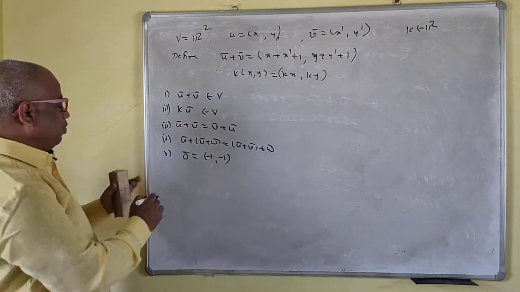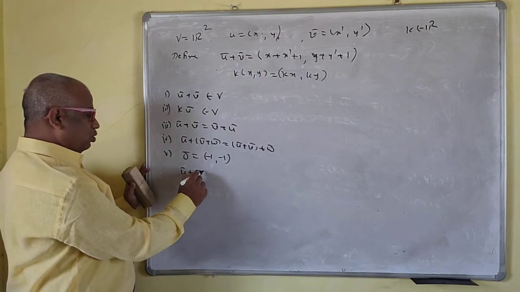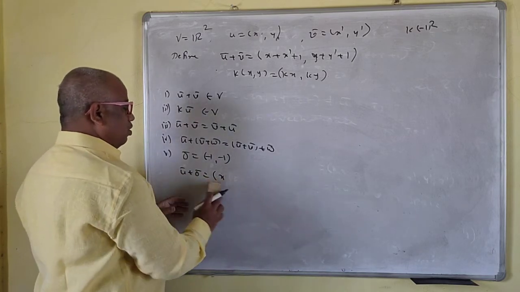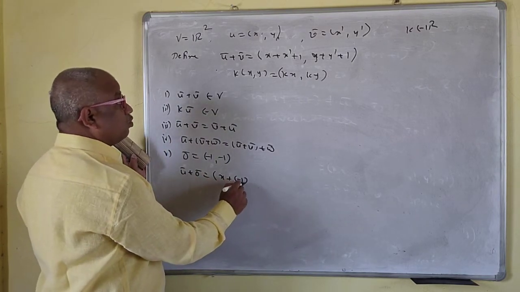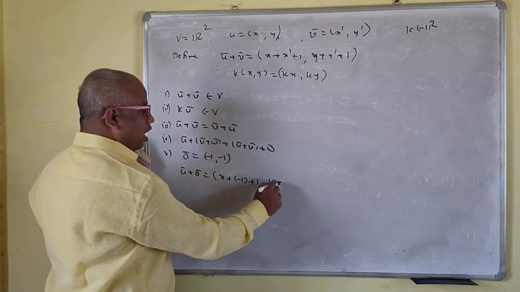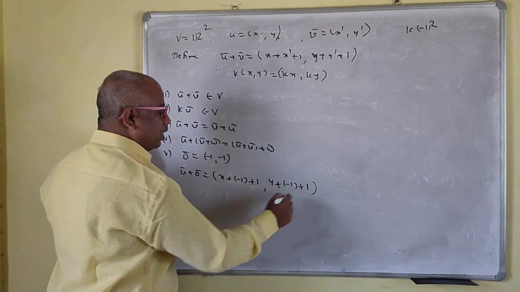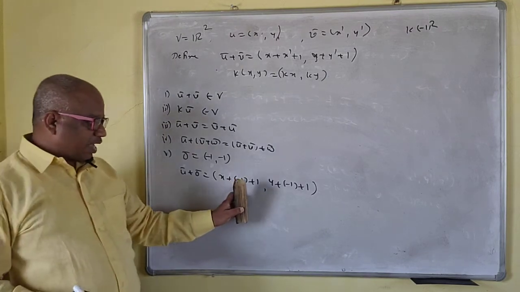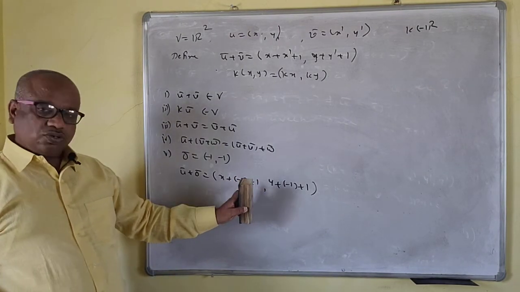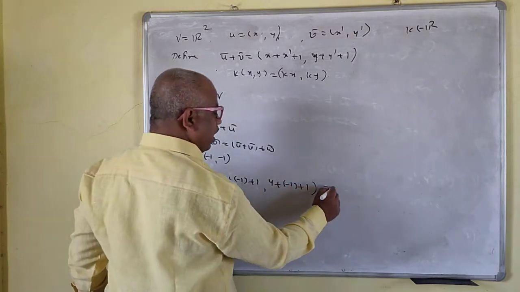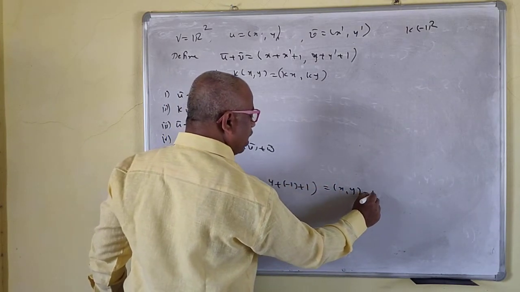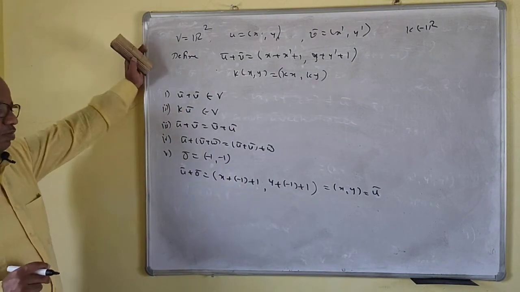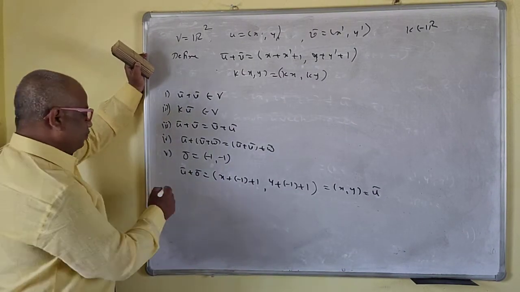X plus minus 1 plus 1, y plus minus 1 plus 1. Right? So now minus 1 plus 1 is 0, x plus 0 is x. So this is xy, and this is the same as u bar. Your 0 bar is minus 1 minus 1. This also exists. Okay?